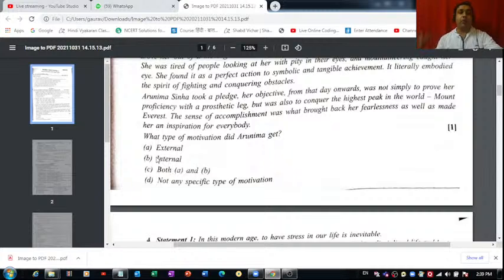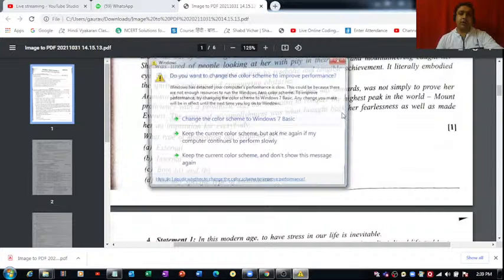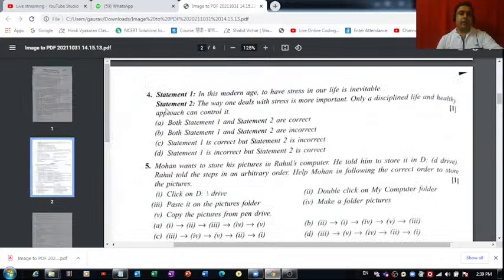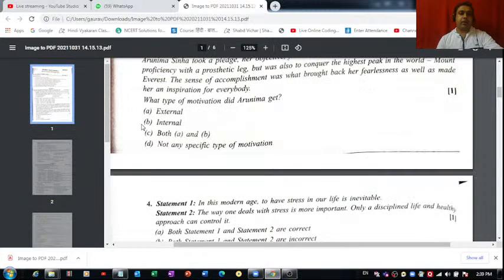She didn't want to win any medal, or any prize money or something like that. So she was not externally motivated. She was internally motivated, because she wanted to do this. That's the reason she conquered the highest peak in the world, Mount Everest, right? So the correct answer of this one is part B.